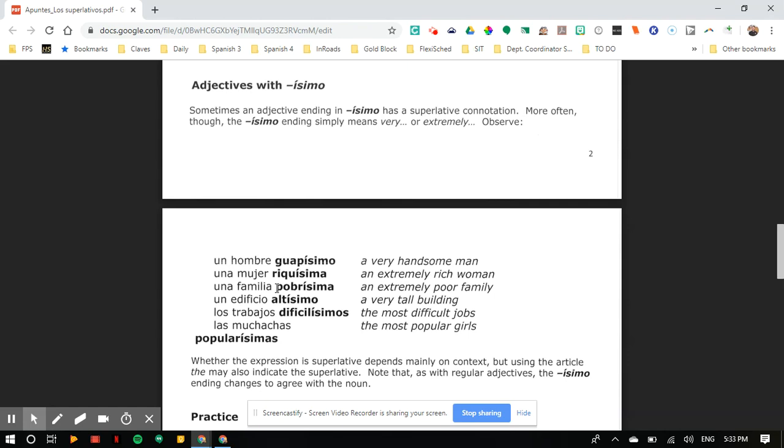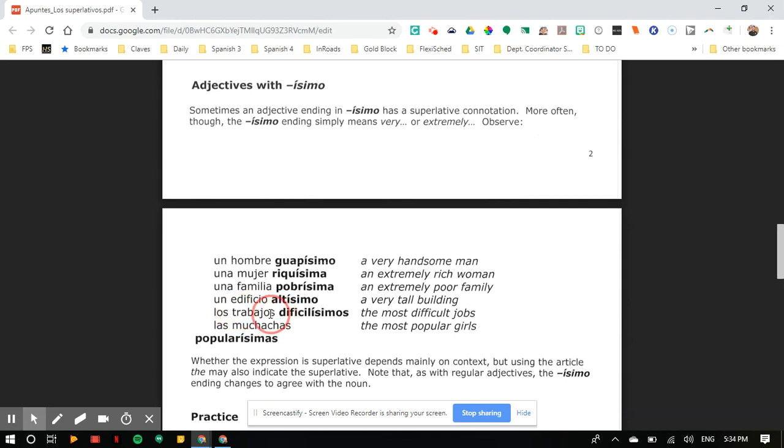So no matter what the word is, we're going to either add ísimo or ísima. And then those could be plural too. We could have ísimos or ísimas. But as you can see, pobre ended with an E normally. Well, we're not going to do E's. We're just not. We're going to have an O or an A at the end. Un edificio is a building, and it's masculine, so it'd be alto. And in this case, altísimo.